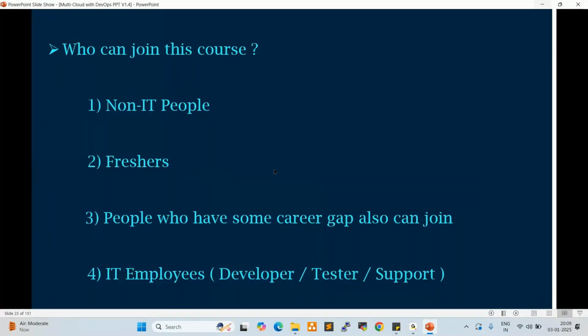Yeah. So the non-IT people can easily learn this course. In my batches, non-IT people are also learning and cracking the interviews. They're in the projects. Even freshers can easily learn this course. People who have a career gap can also join. IT employees, developers, testers, support engineers can easily learn this course, right? Developers are switching to DevOps roles. Testers, support engineers and admins are also switching to DevOps roles.